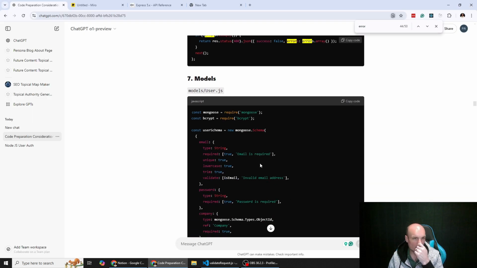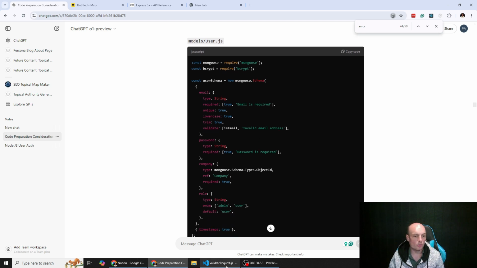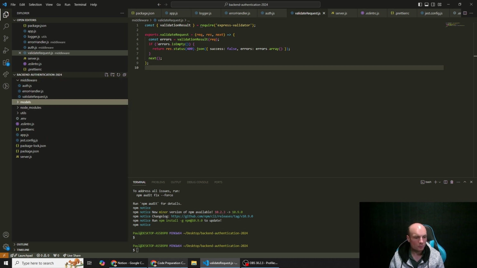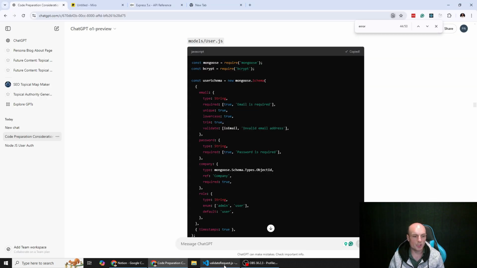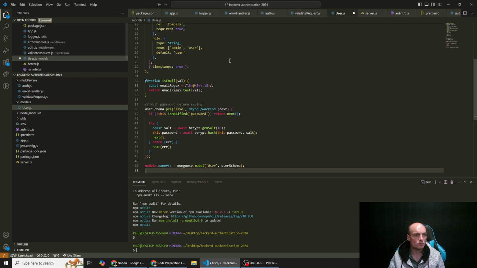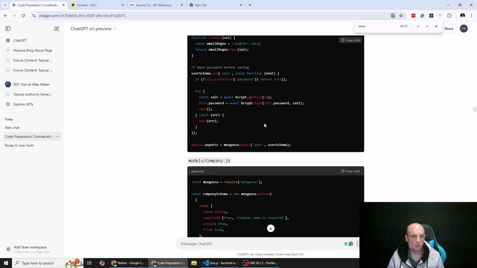All right, and then we've got our user models. So we need a new folder structure for models. So models, and then this is user.js. Still using that little React symbol, even though it's not React, but that's okay. Company.